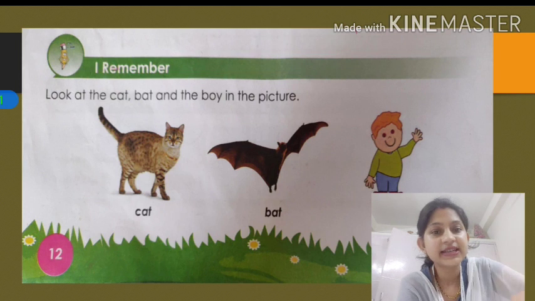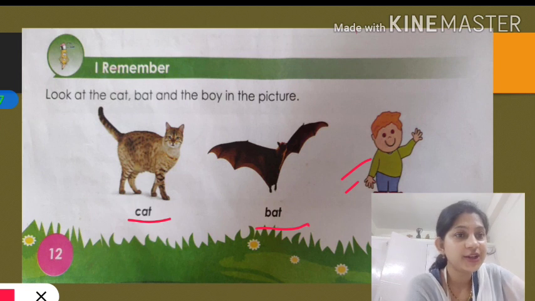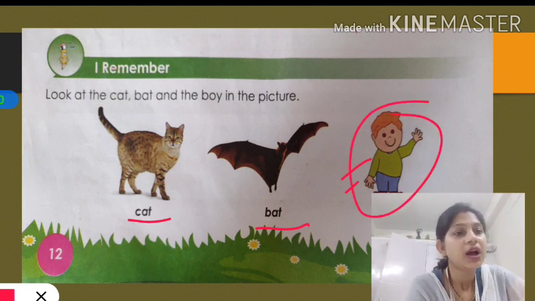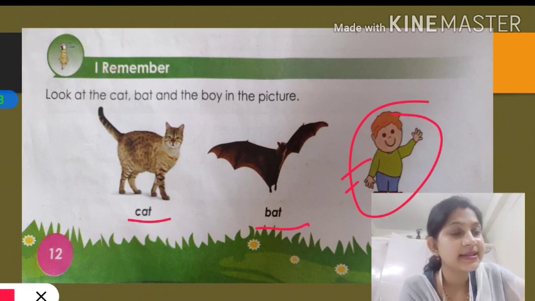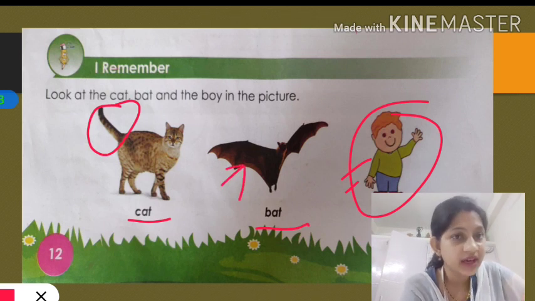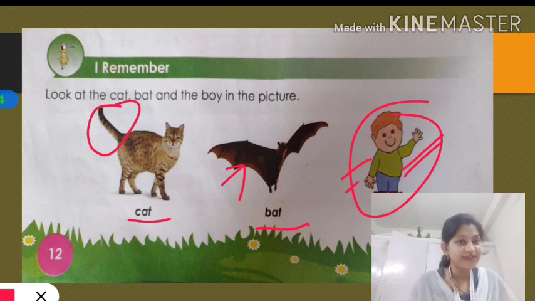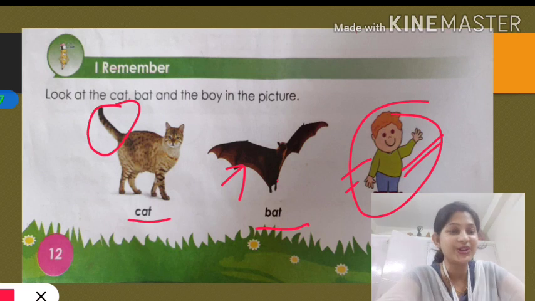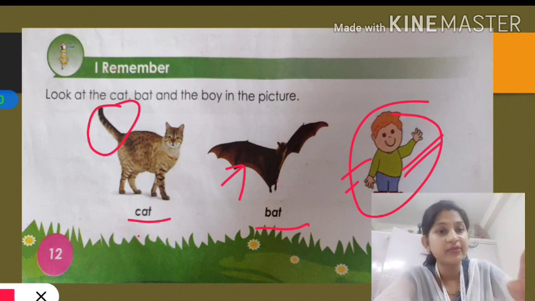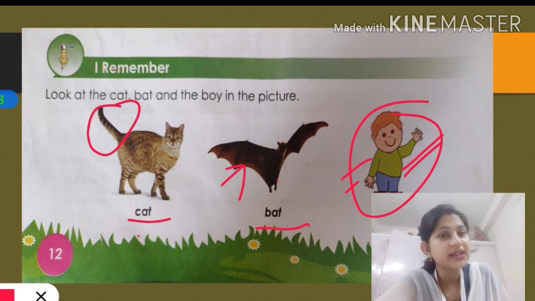You know, the first animal, cat, bat and a human child. So are they all the same? If you look nicely, you will see no, they are not at all the same. Cat has a tail, bat has wings. You can see wings here, and we do not have a tail and neither do we have wings for flying. Do we have wings to fly? No, we do not. So we can say that all animals are different from one another. And their body parts are also different, but sometimes some of the body parts may look a little bit different, but their function is the same.